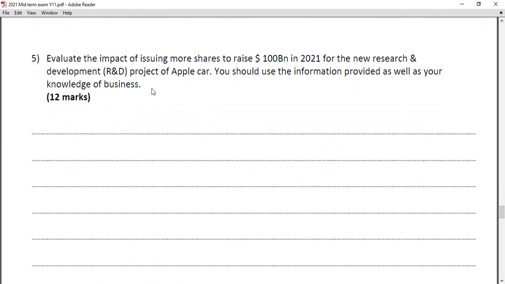But I found a couple of students actually have written about research and development, which is wrong. They talk about share issuance because this is a source of finance. I'm checking external source of finance.